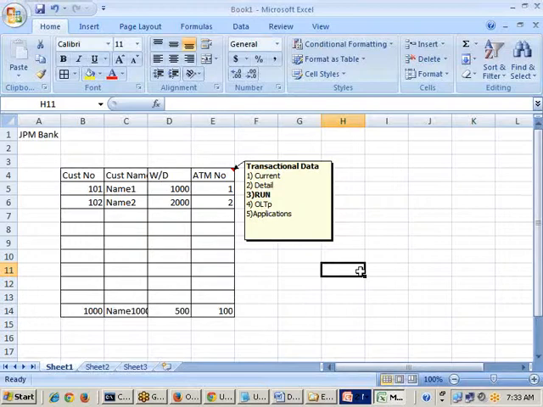After I joined JP Morgan as a manager, one of my roles and responsibilities is that I need to take the decision how much amount I need to load in each and every ATM of JP Morgan.